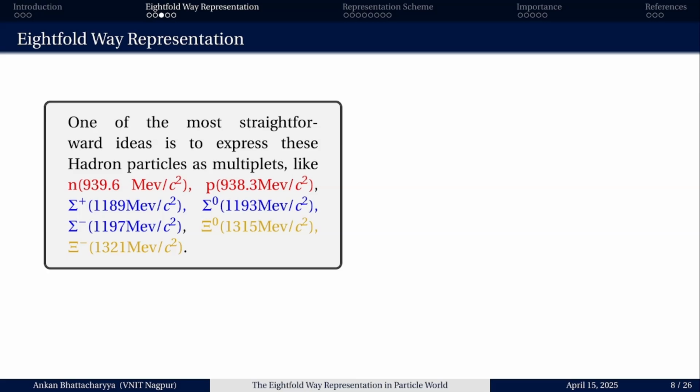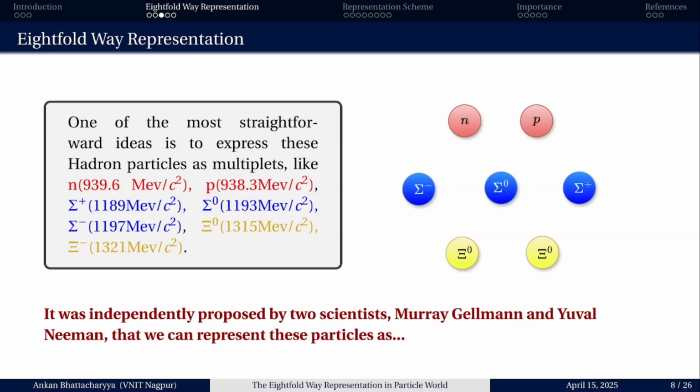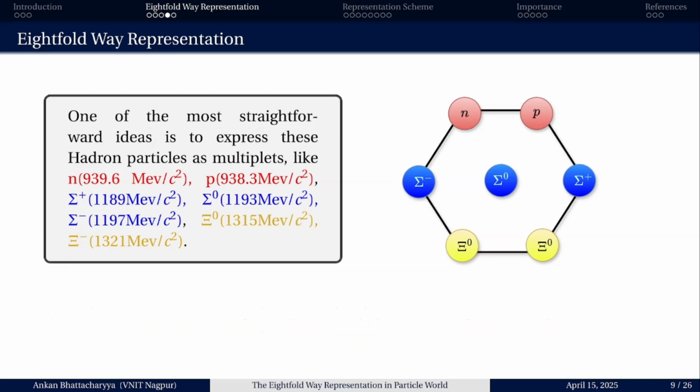Similarly, xi 0 and xi minus also form a doublet. So we can arrange these multiplets in a single row. This eightfold way representation was independently given by two scientists, Murray Gell-Mann and Yuval Ne'eman, and they thought that these particles can be represented like this.